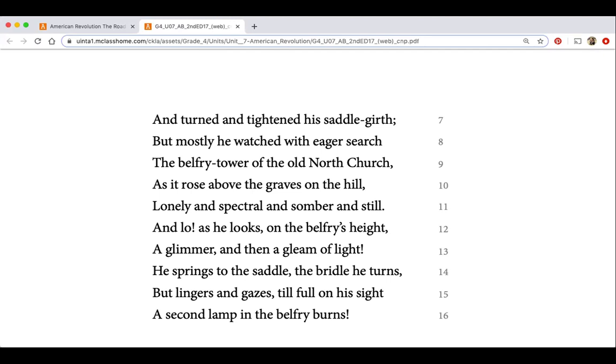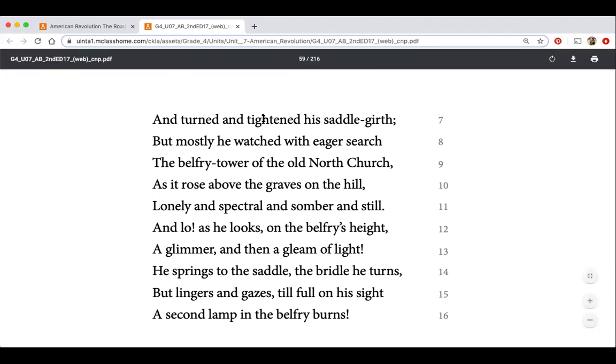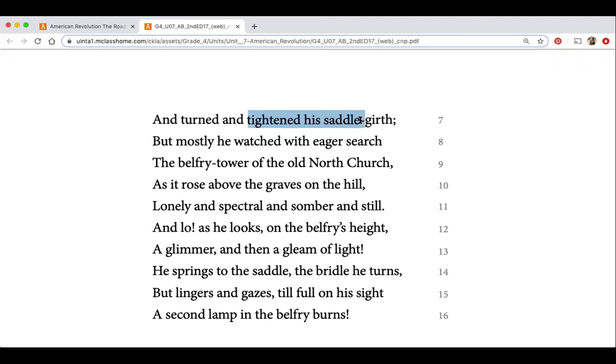Remember what that second lamp meant. Okay, so here it's saying that he is waiting. He feels like he's waiting, right? He's tightening the saddle. Okay, he's making it really, really tight. He's nervous, he's eager, but he's watching with eager search. So he's keeping his eye out, is what that means.